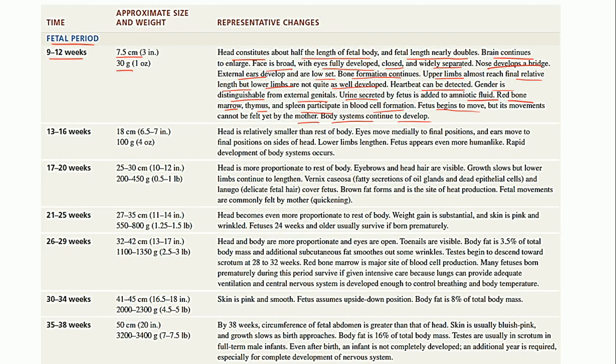And coming to the 13th to 16th week, it is roughly 18 centimeters in length and 100 grams in weight. Now here the head is relatively smaller than the rest of the body. Eyes, as we have seen, are developed but closed and widely separated. Now they move medially to the final position. Even the ears, which are low set, also move to their final position on the sides of the head.